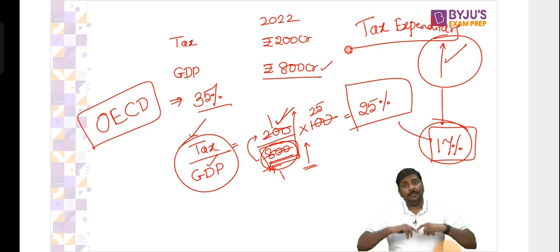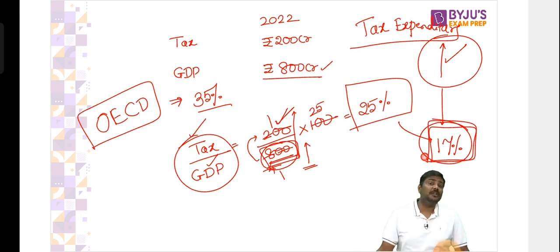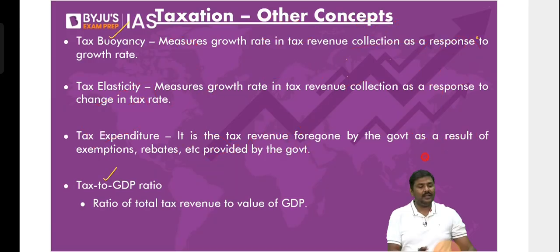Because of this, the tax to GDP ratio generally comes at around 17%. We need to increase it to 22%, 23%. Why? As per one of the reports published by NITI Aayog, based on various analysis, NITI Aayog says that ideally the tax to GDP ratio of India should be around 22 to 23%. So this is one: tax to GDP ratio.